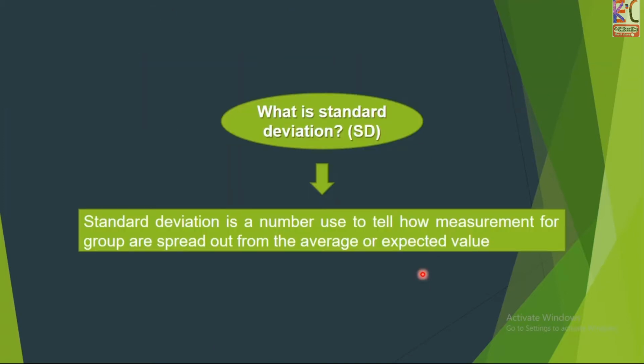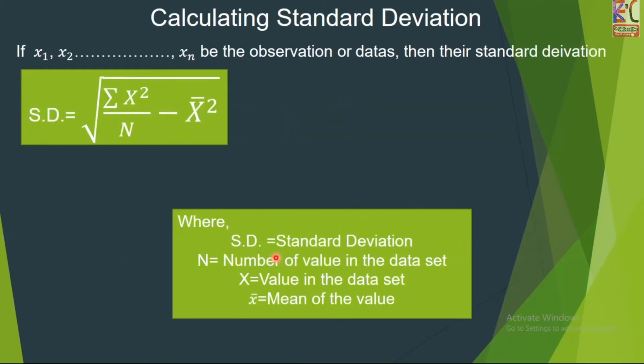Next, what is standard deviation? Standard deviation is a number used to tell how measurements for a group are spread out from the average or expected value. This is the formula of standard deviation without frequency. If x1, x2, ... xn are the observations of data, then standard deviation equals the square root of summation x square by n minus x bar square.